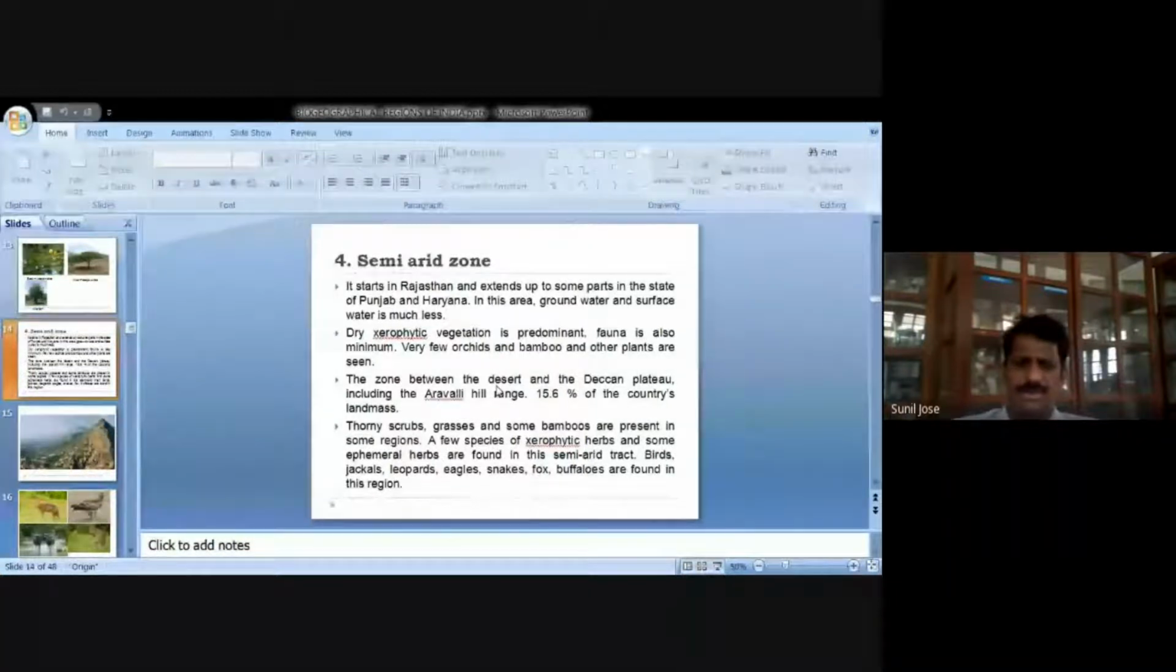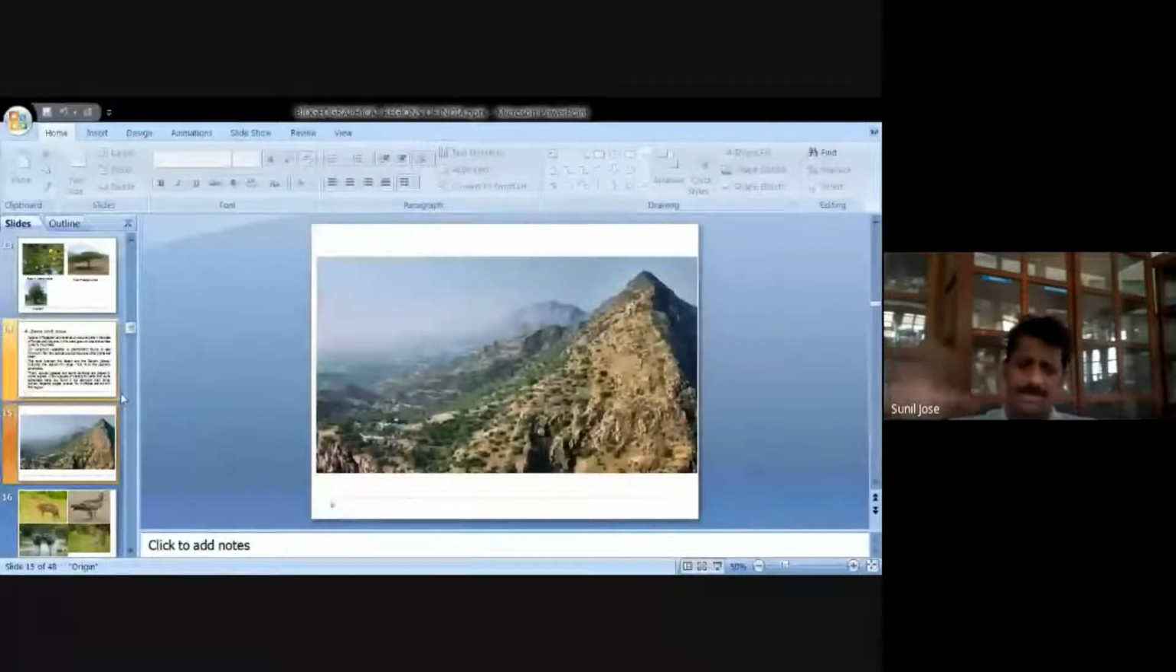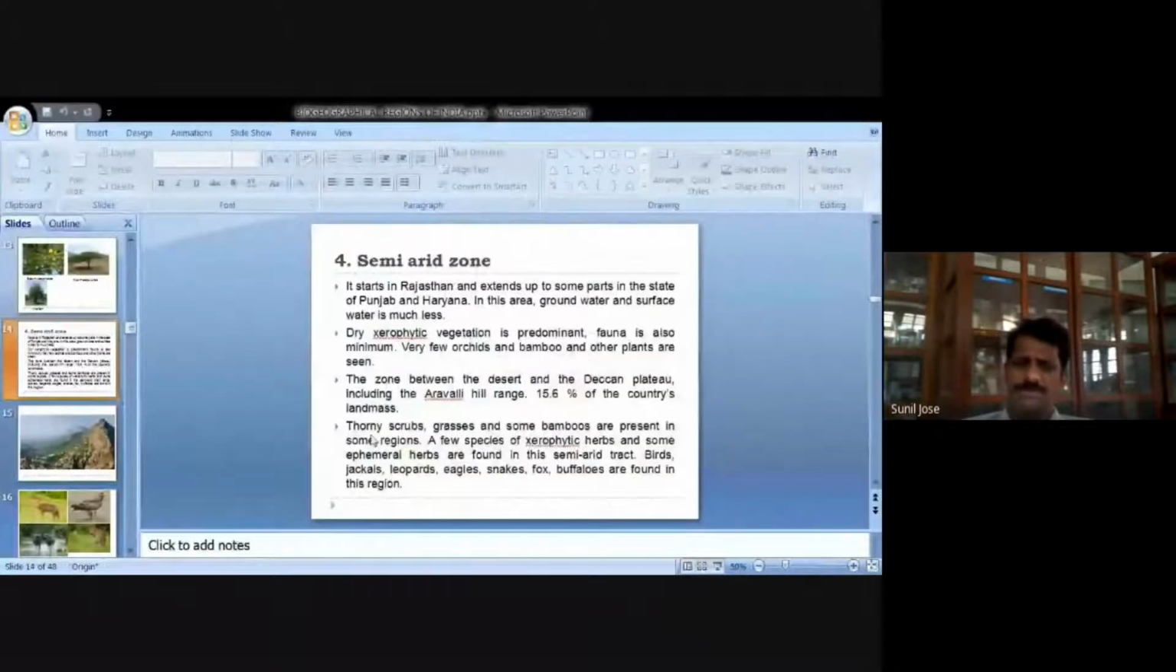If you look at these areas, they are mostly dry with very little vegetation. Most of the vegetation is xerophytic, or dry type. Then there are thorny scrubs. Thorny means having spines. There will be a lot of grasses, and some bamboos are also present.